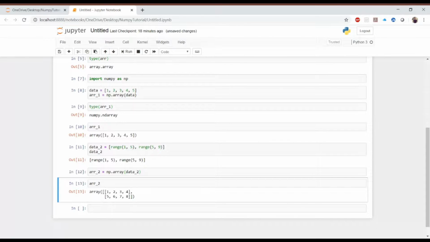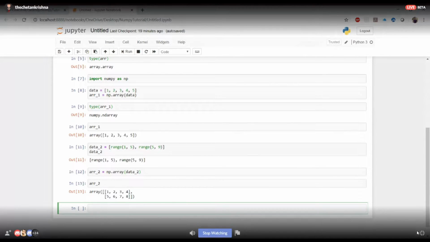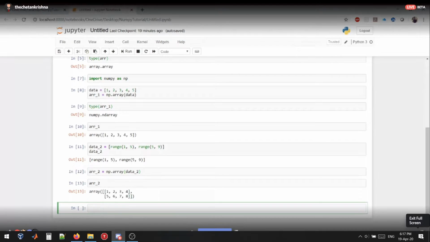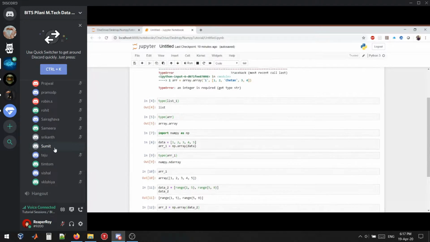So here we are getting the multi-dimensional array. All right, so everything is clear till now, right? Or do you have any question? Can you guys repeat because we joined late? A quick recap would be enough.